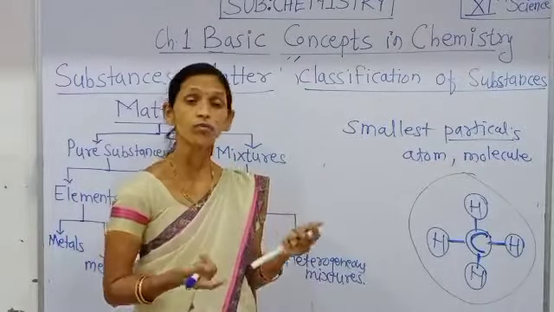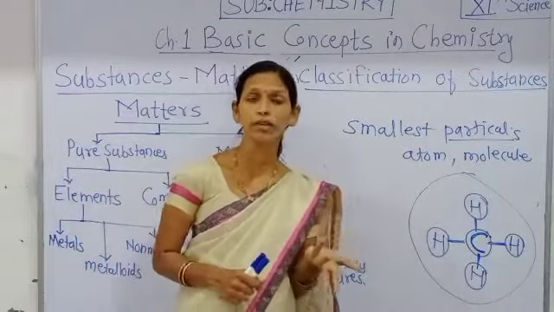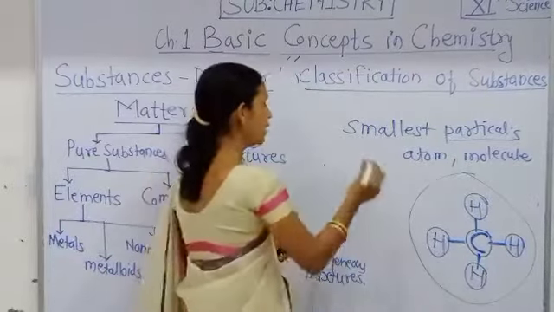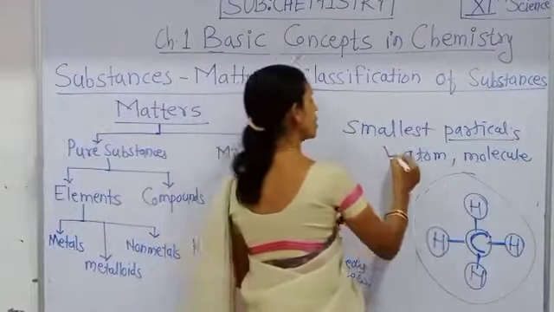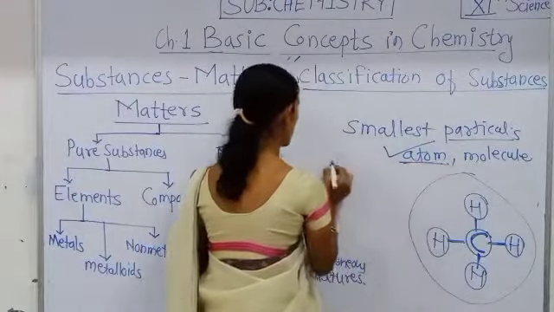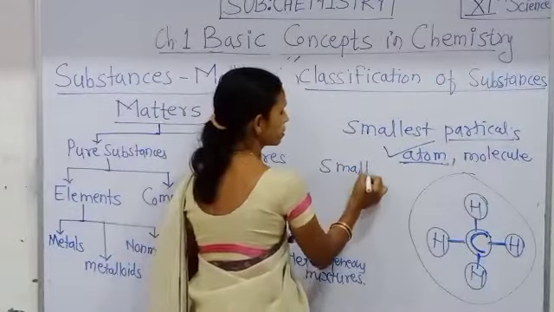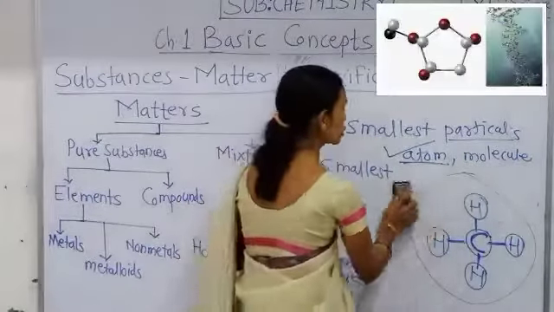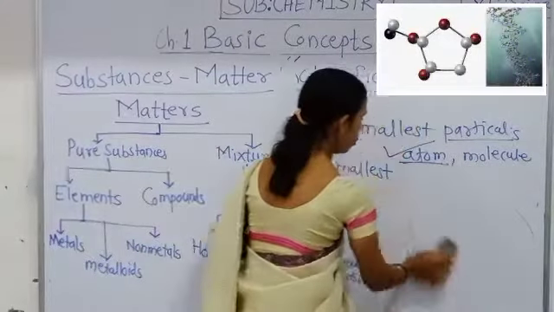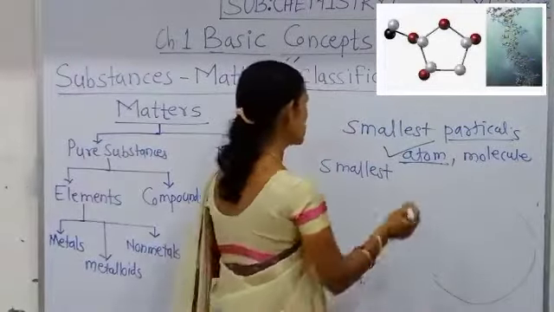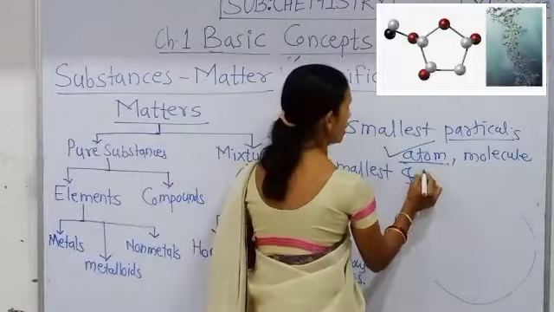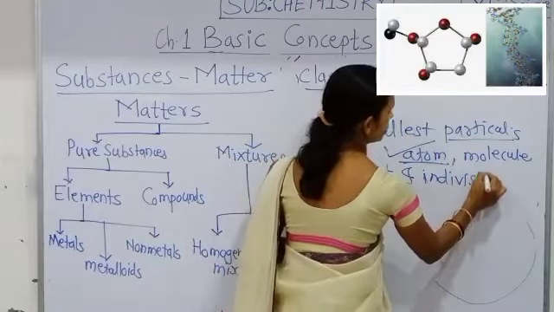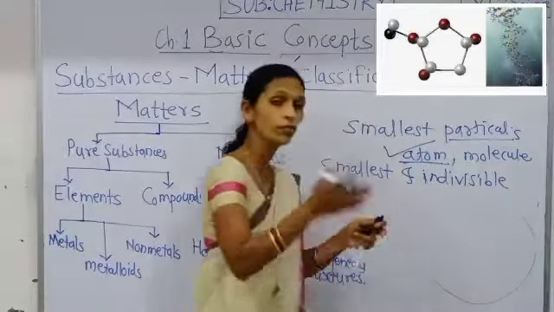All of you studied the structure of the atom. Atom is like a solar system, and atom is the smallest. What is an atom? It is the smallest particle of matter, smallest and indivisible, which cannot be further divided.